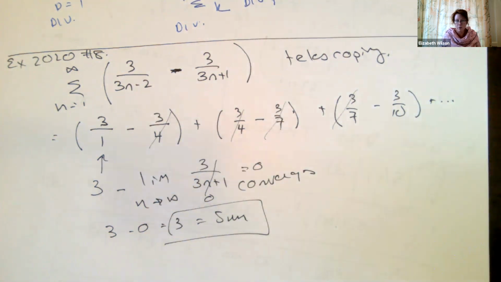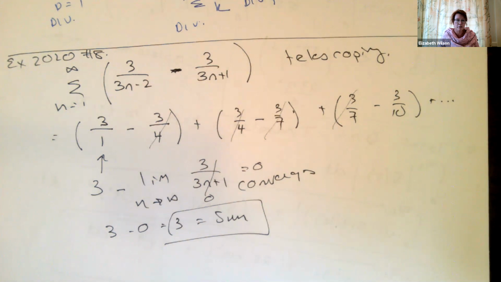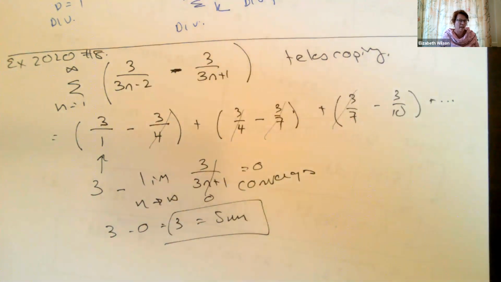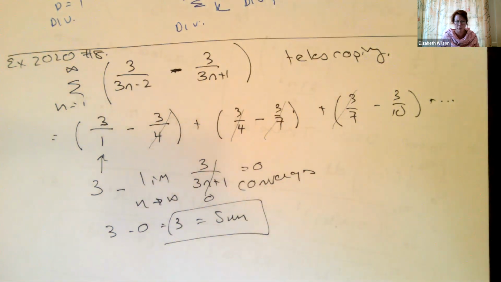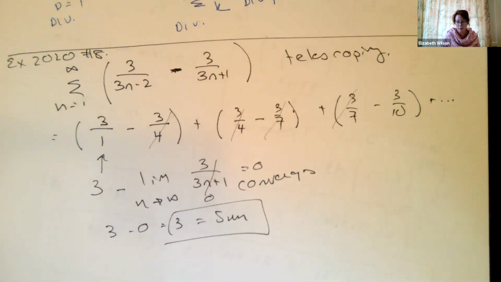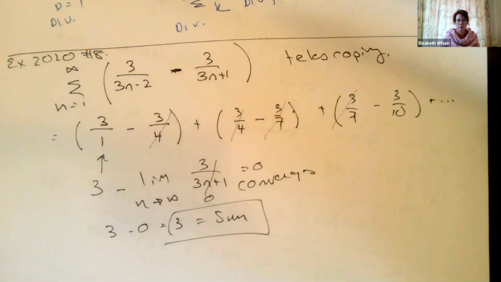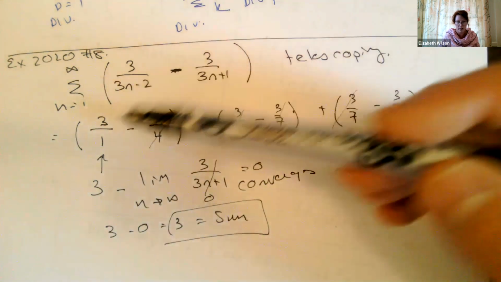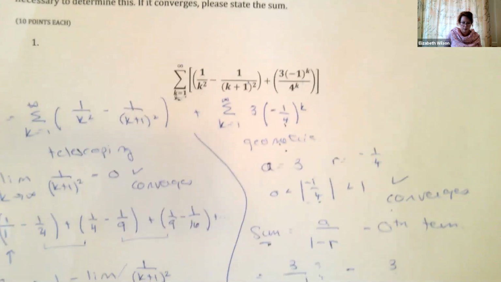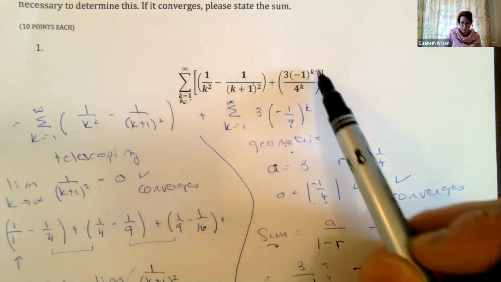Okay. Whenever I see something like this that's got a couple of terms being subtracted, I enumerate the first handful of terms just to convince myself. If I don't see cancellations, then it's not telescoping, and I can use linearity and work each piece separately. But if I start seeing cancellations, then I have to operate on it as a telescoping series.